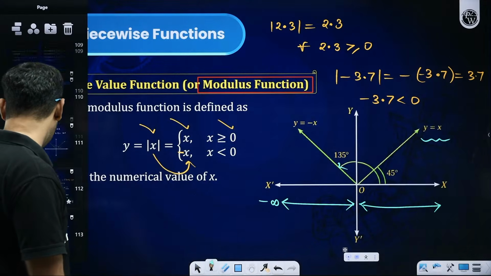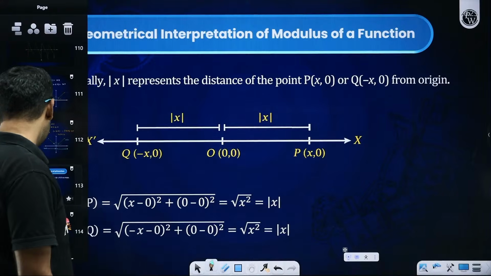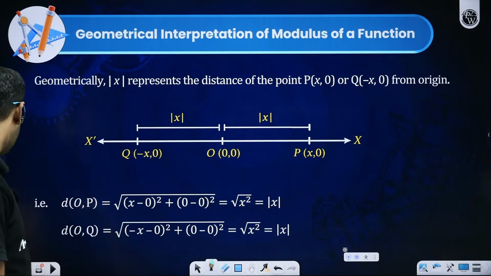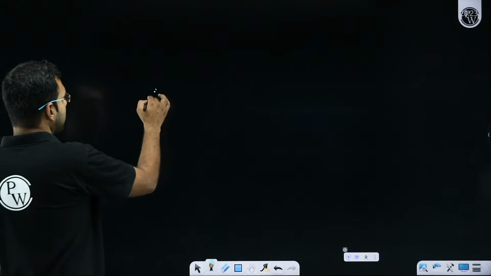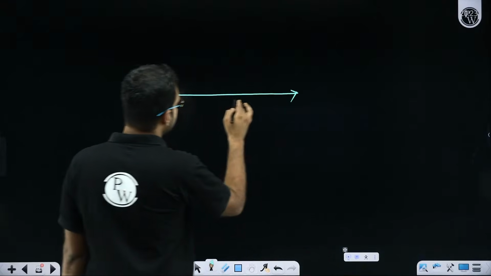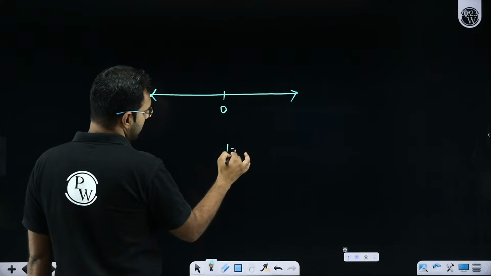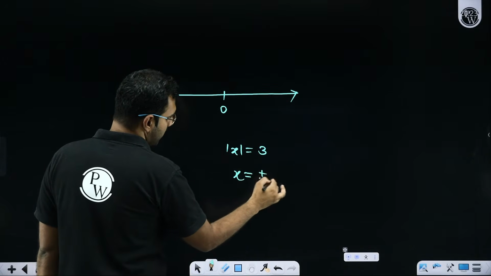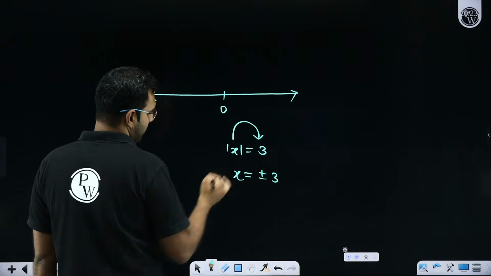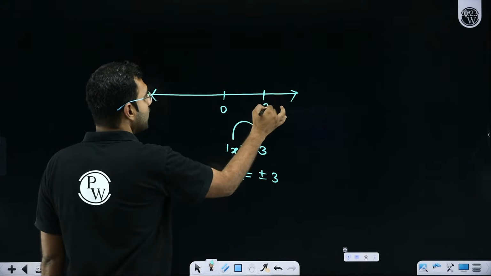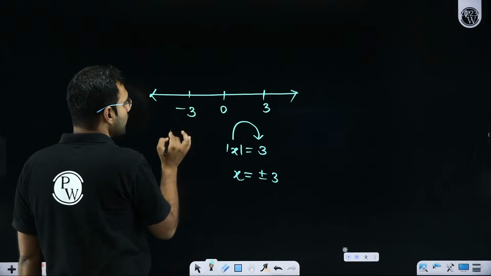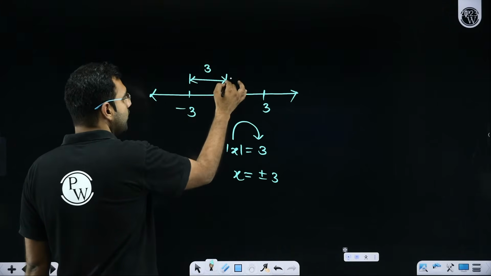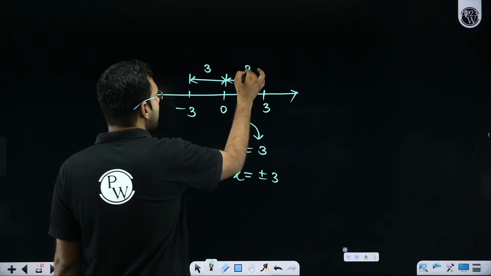But there comes a very important, a very insightful significance of this modulus, where we treat it in terms of difference. What do I mean by that? Let's say if I ever say that this is 0 and I say mod x is equal to 3. So we say that I'm looking for a number whose magnitude is 3. Or I can say I'm looking for a number whose distance from 0 is 3. So minus 3 is also 3 distance away from 0. 3 is also 3 distance away from 0.